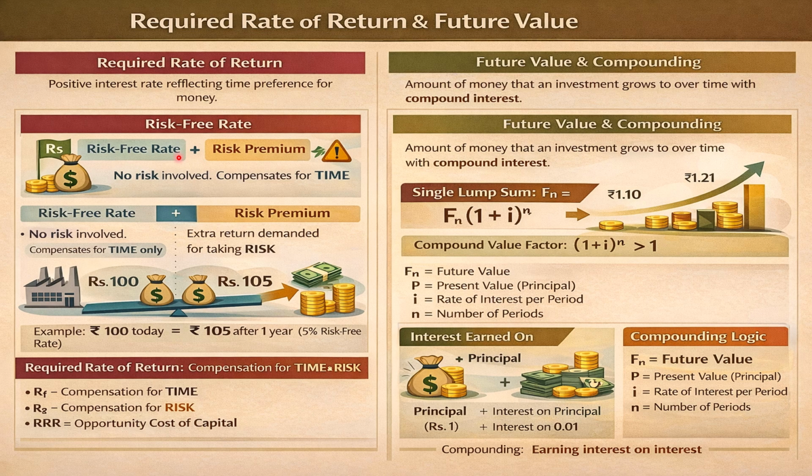But the finance manager says no, I want at least 20% return on my investment. So that additional 15 rupees is a risk premium. Another 15% is risk premium. Whereas at the rate of 5% there was no risk associated, that is the risk free rate, the demand of the finance manager is an additional 15%. So the risk free rate plus 15% risk premium becomes 20%. So the expected return for the finance manager is rupees 120 by the end of the 1 year.